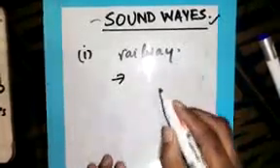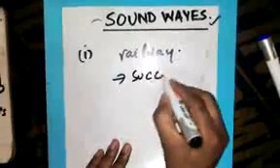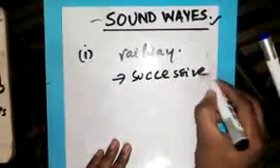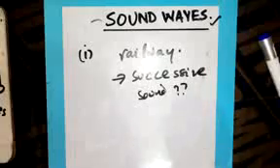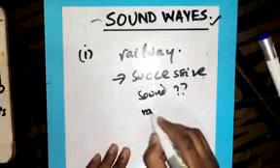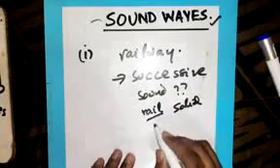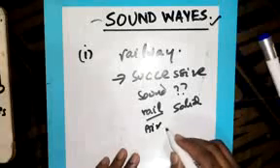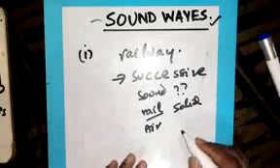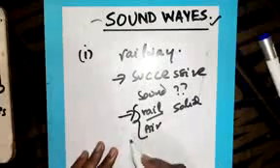A person standing near a rail will hear two successive sounds. Why? One will come from the rail, which is the solid, but the other one will come from the air.